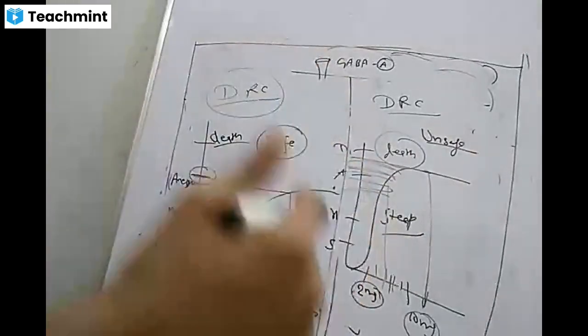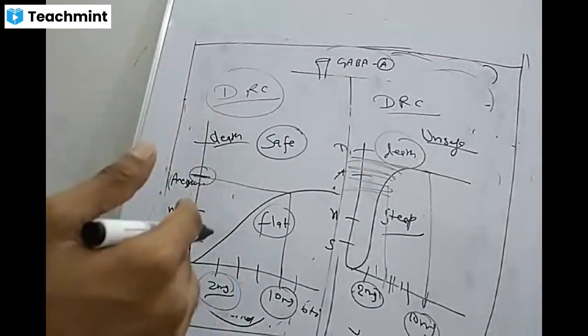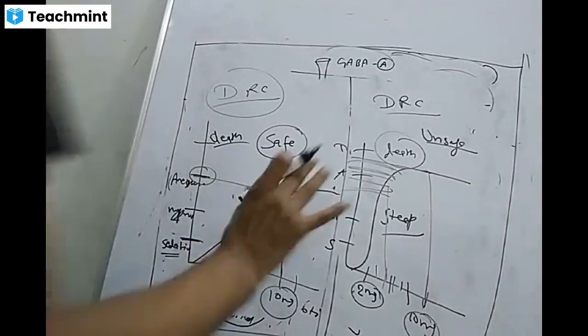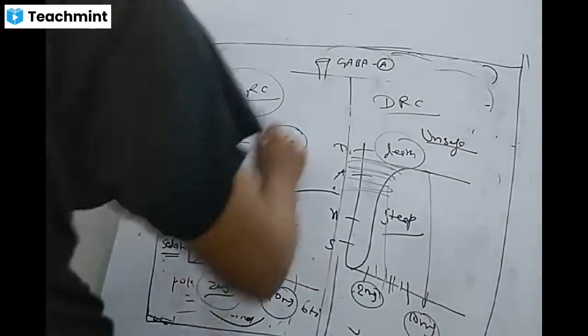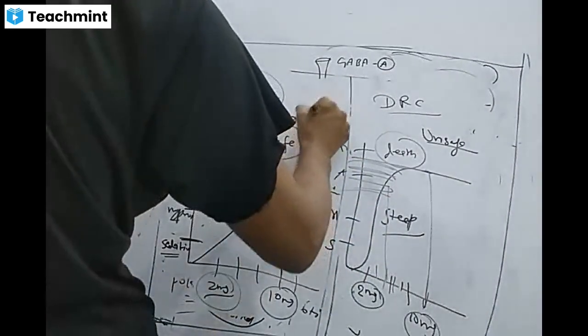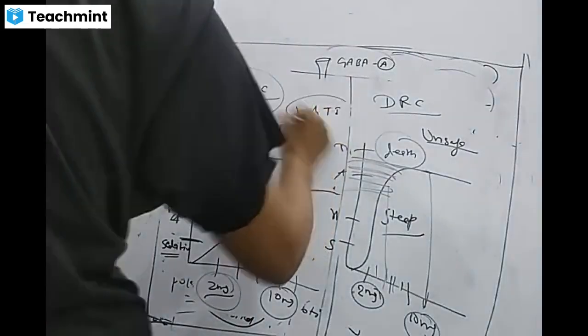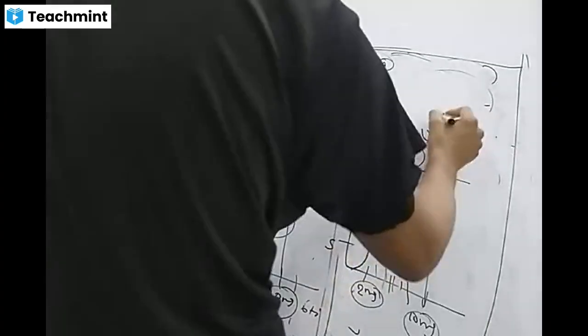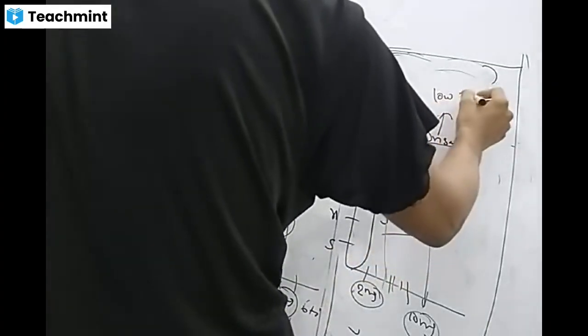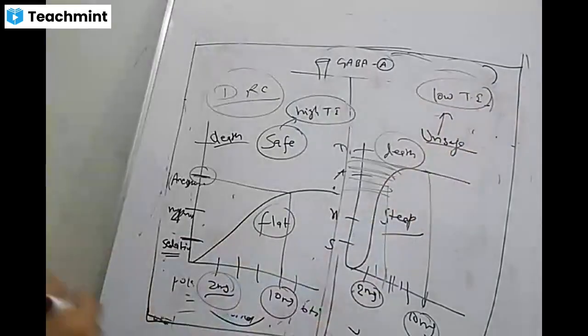In general pharmacology terms, a flat DRC means they are safe. Safe means they have a high therapeutic index. Drugs which are unsafe have a low therapeutic index.